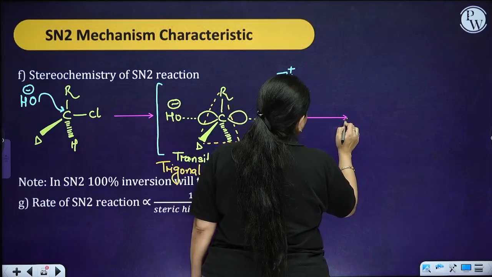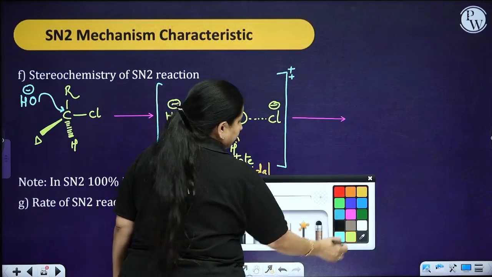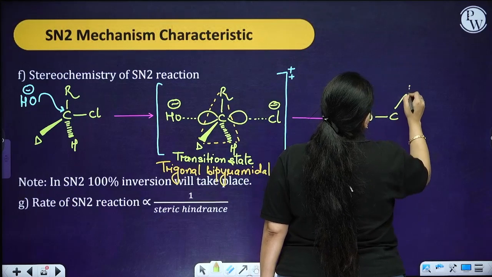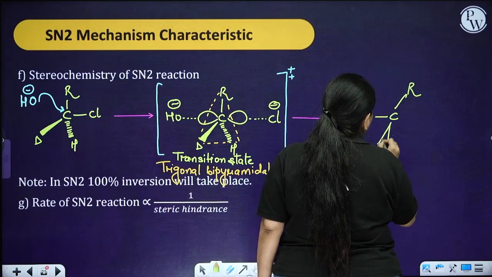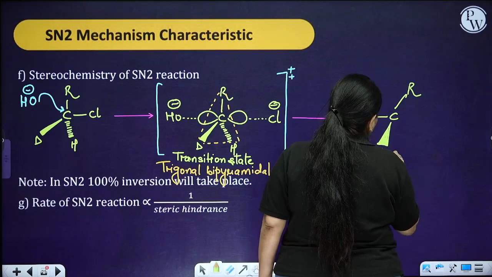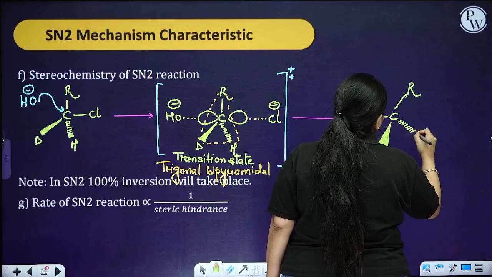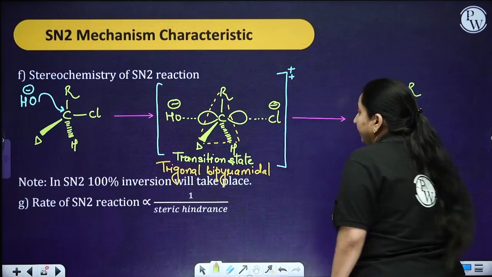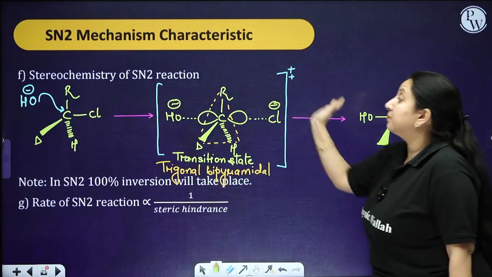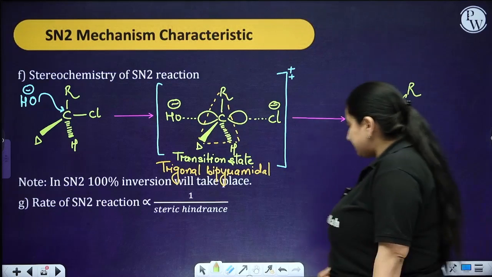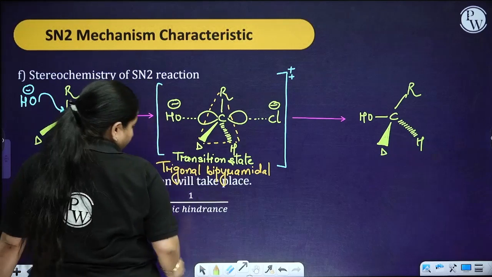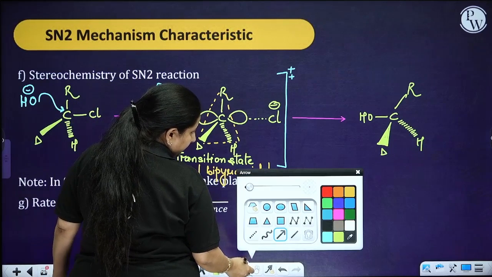If I talk about the product, I'm going to get... now look over here. My nucleophile got attached over here, the position which is opposite to the Cl. It means the product which I formed over here is the product which is formed over here.